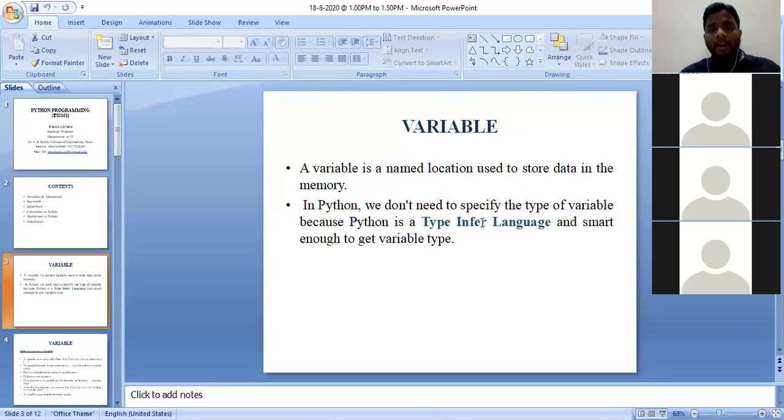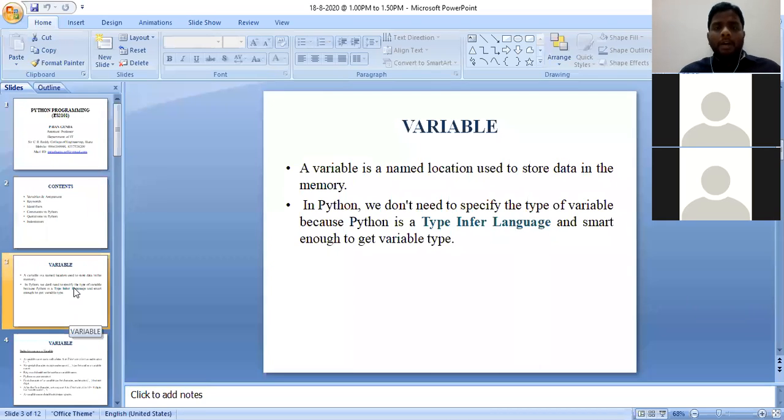Roll number 10, did you understand type inference language? Yes sir, understood. Okay, next slide. Now roll number 90. Sir, do we need to declare a variable before initializing it in Python? To initialize a variable, do we need to declare it first? No, sir. No. Correct answer.